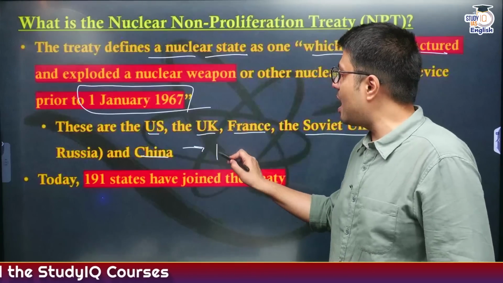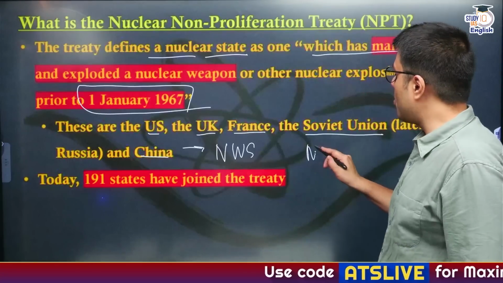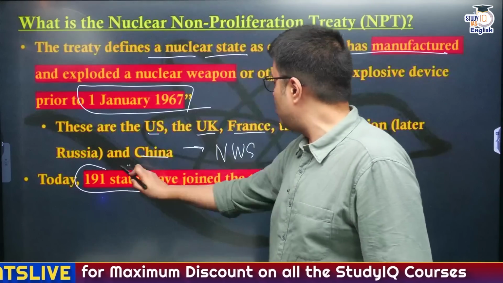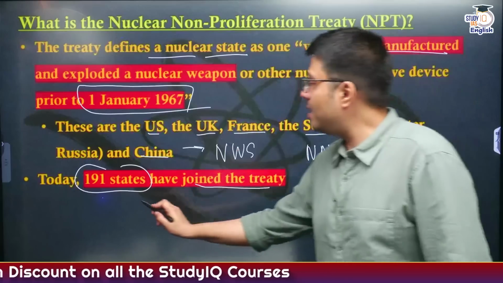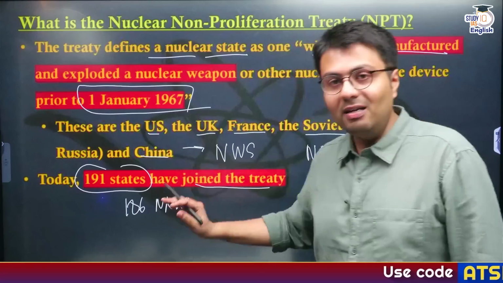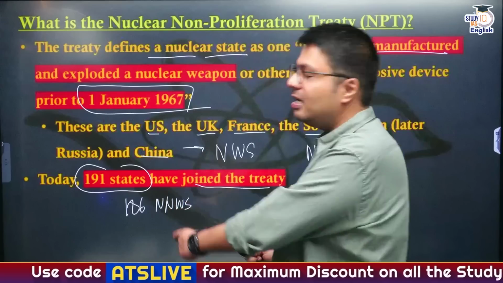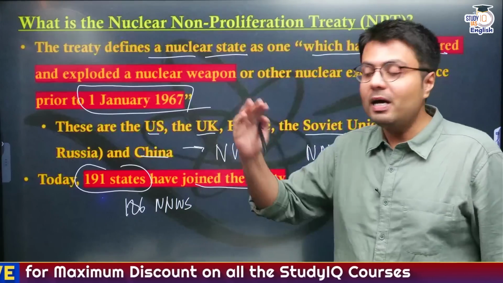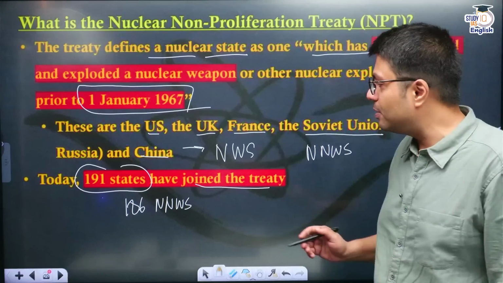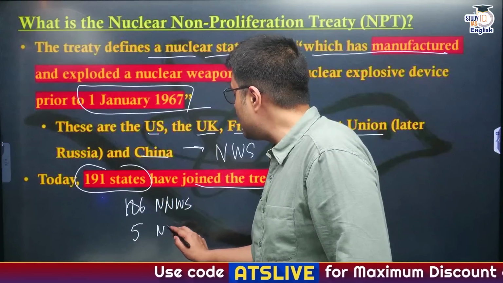So according to NPT, these 5 countries are called nuclear weapon states, and the rest of the members will be called non-nuclear weapon states. Now in total there are 191 states who have joined NPT as of now. So this makes 186 countries non-nuclear weapon states. These countries have said while signing NPT that they will not develop nuclear weapons in future. But these countries have also signed NPT because they want other countries to help them use nuclear technology for peaceful purposes. So here 186 are the non-nuclear weapon states, whereas 5 countries are nuclear weapon states.